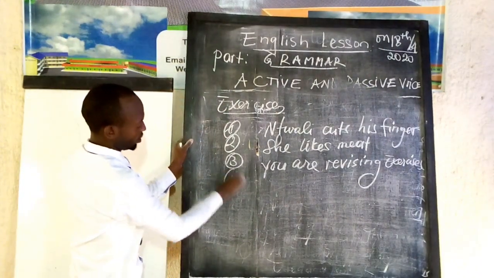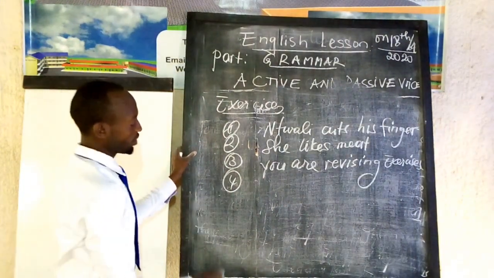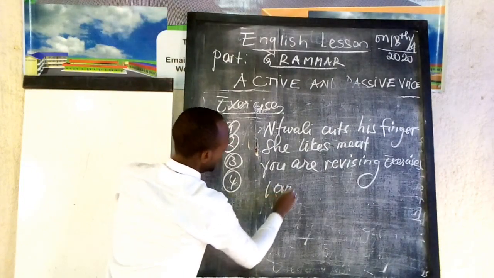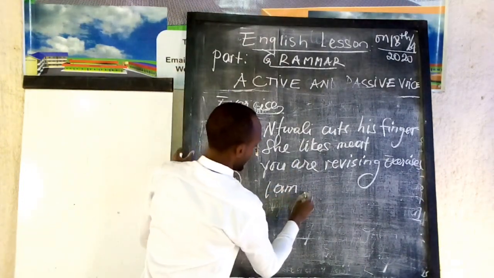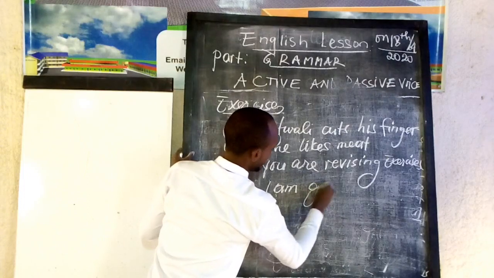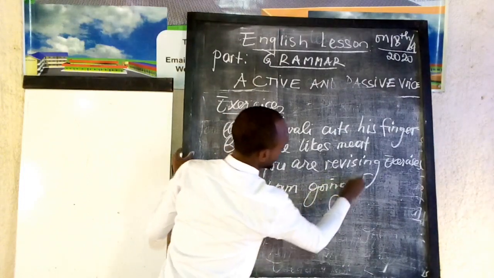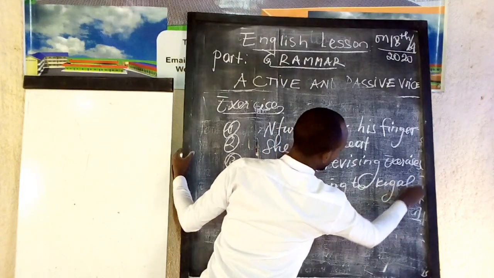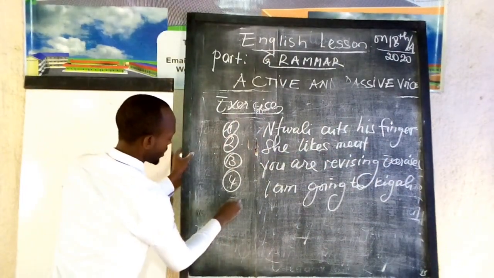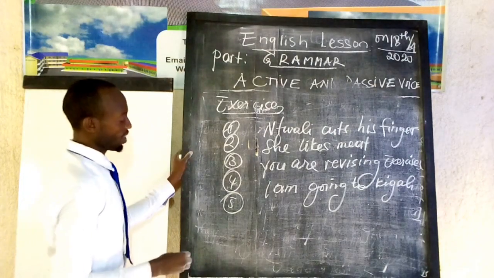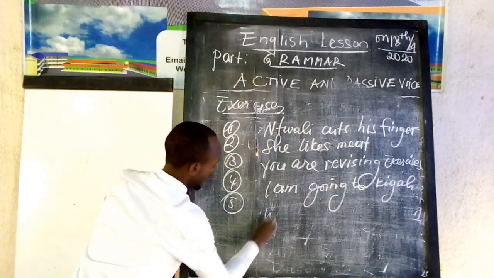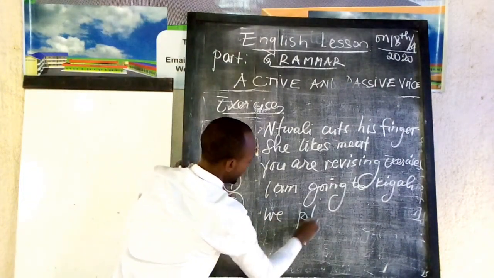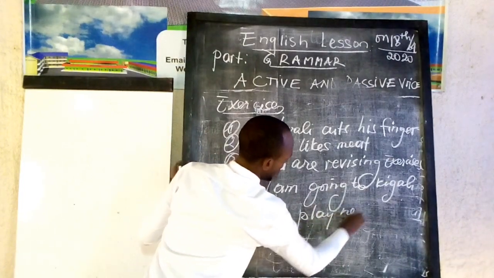Exercise number 4, we have that I am going to Kigali. Then exercise number 5, we say that we play netball.